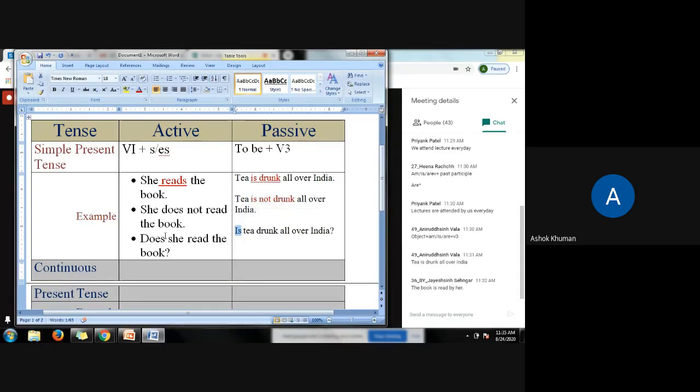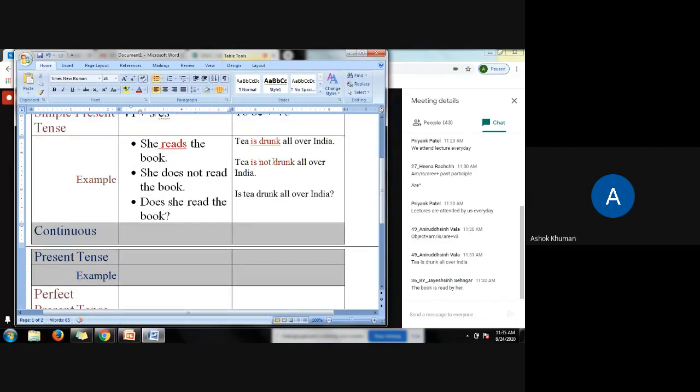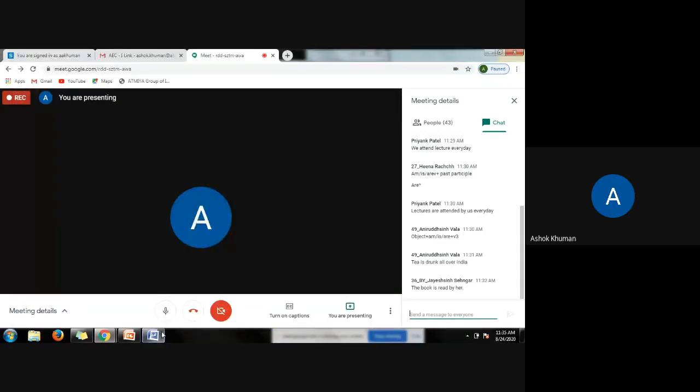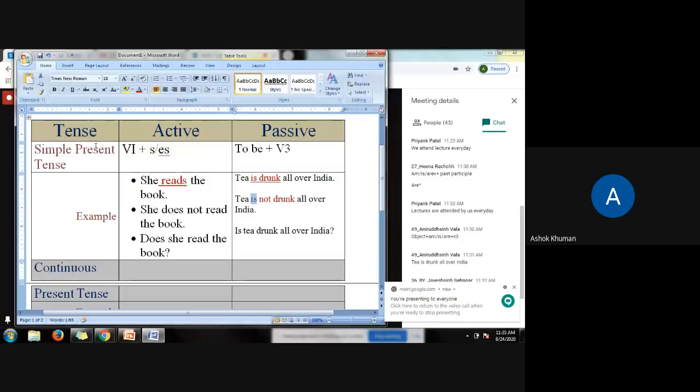The primary auxiliary, is or to be or does or did, is put at the beginning in a question, and not is put immediately after that auxiliary. Okay, I hope you are clear with this. So that is what simple present tense we saw with examples.